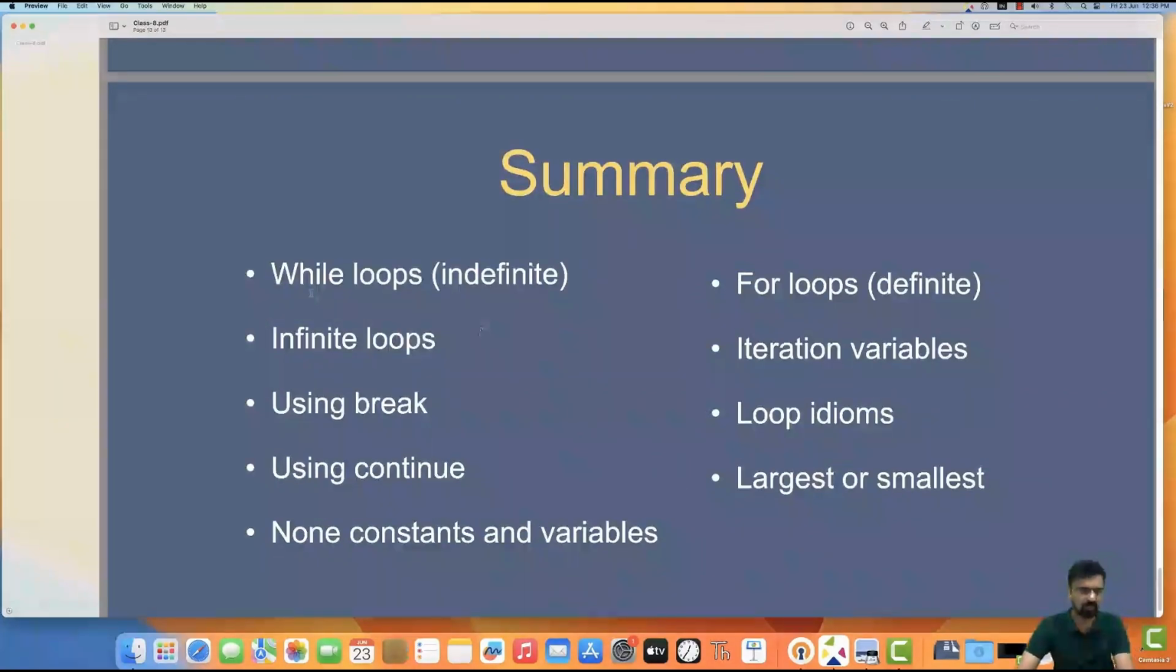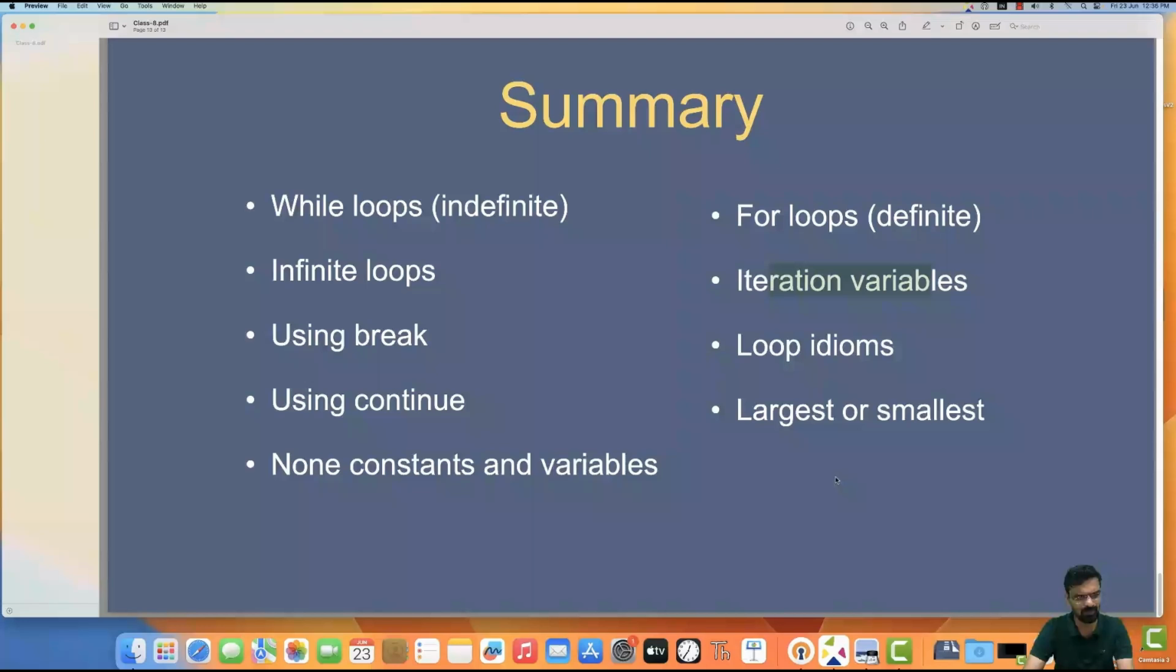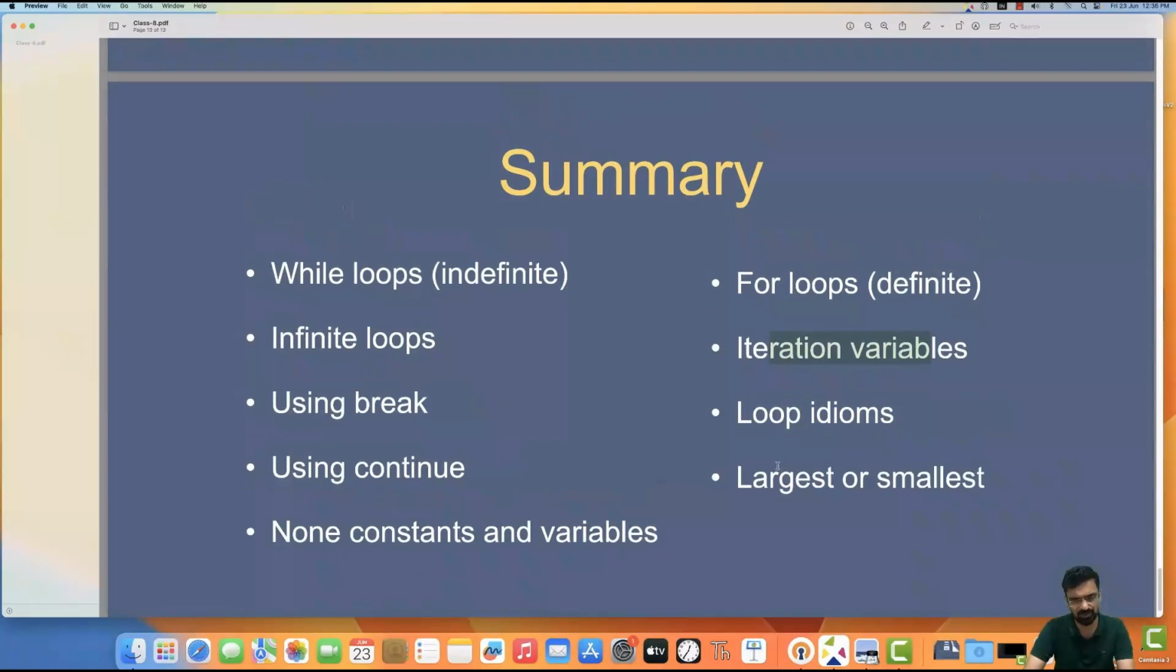Just to summarize, you have a while loop, you have infinite loop, using break, using continue. For loops, finite iteration variables. Smallest and largest number. These are a little advanced topics, but you can just go through them.